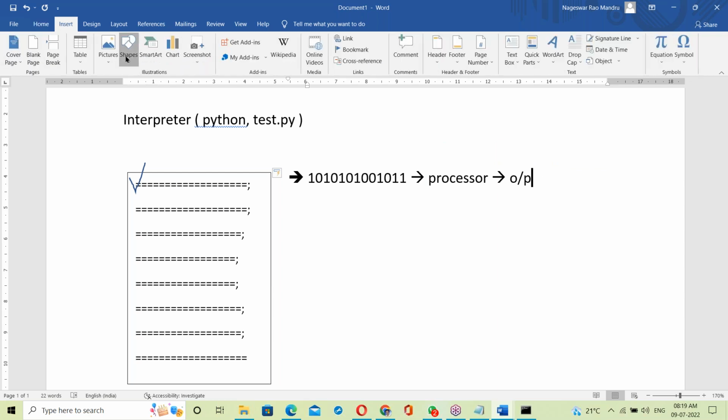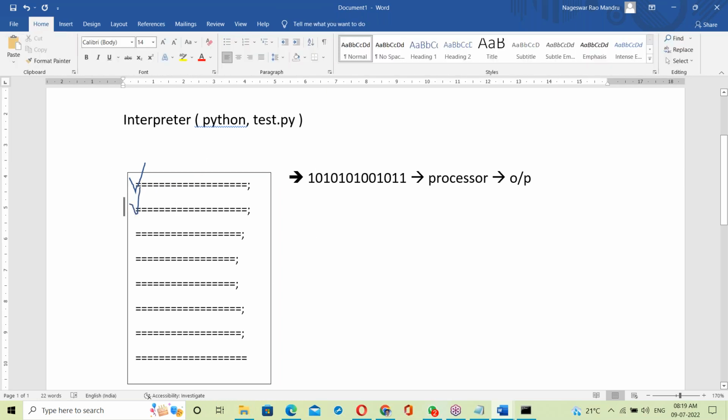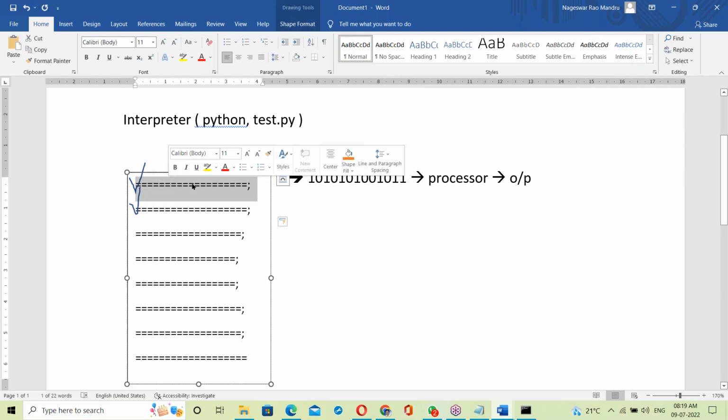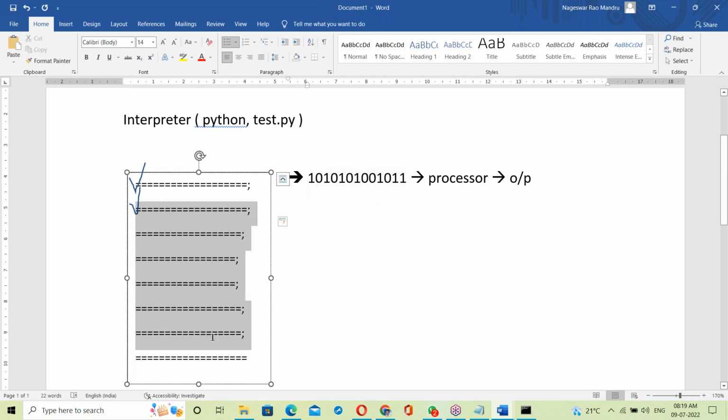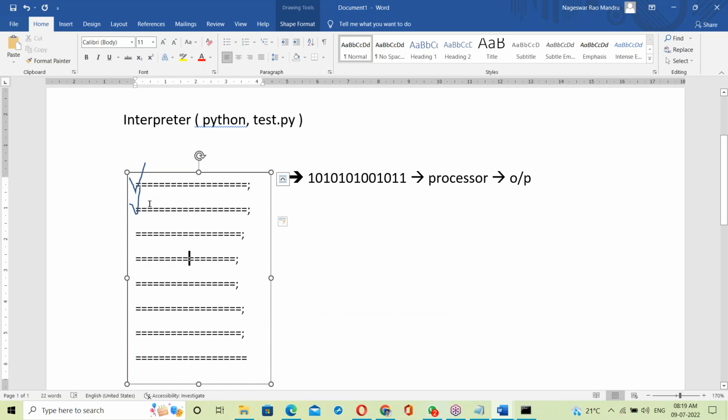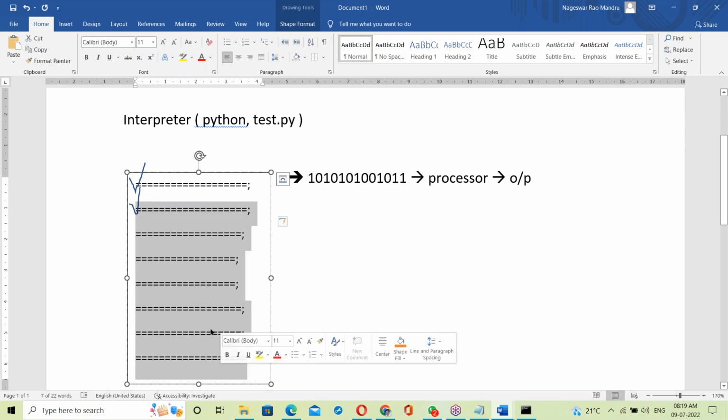Next, it checks the next statement. Suppose the next statement is also correct. It simply converts into binary codes and generates output. The next coming statements may be right or wrong, but the interpreter never thinks about the next coming statements.